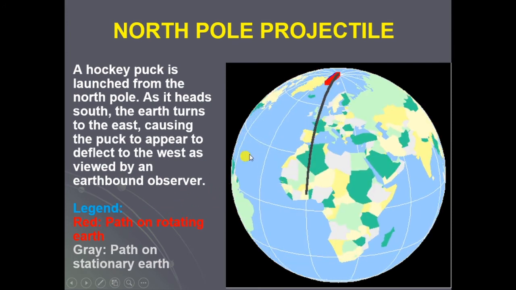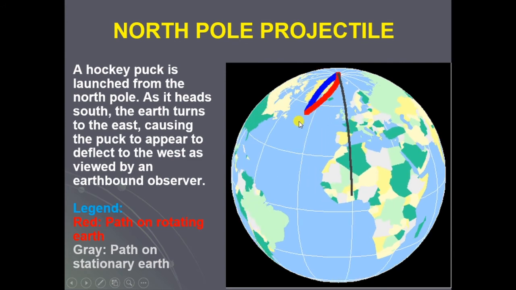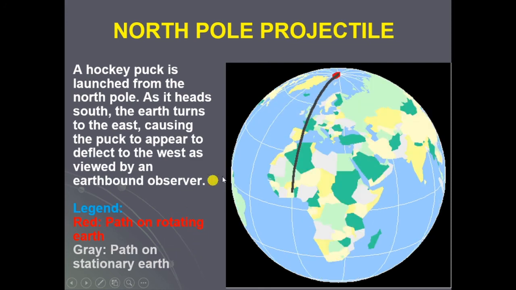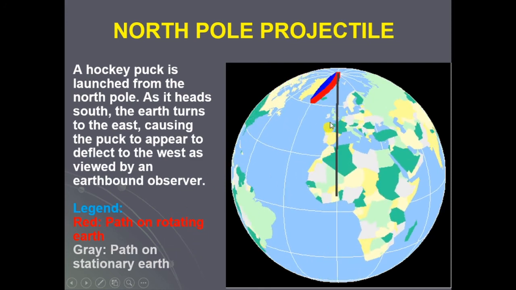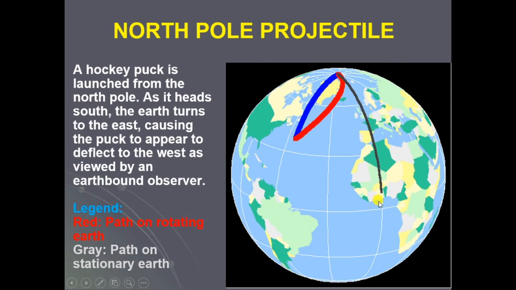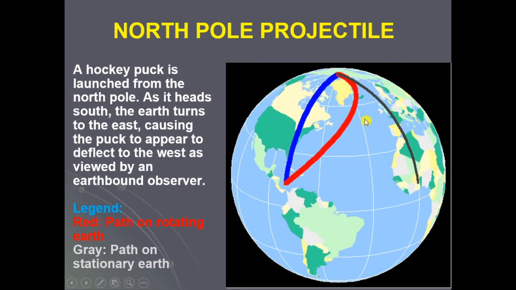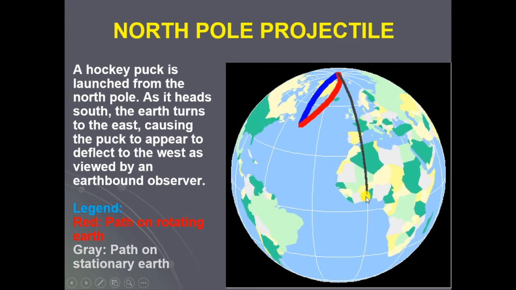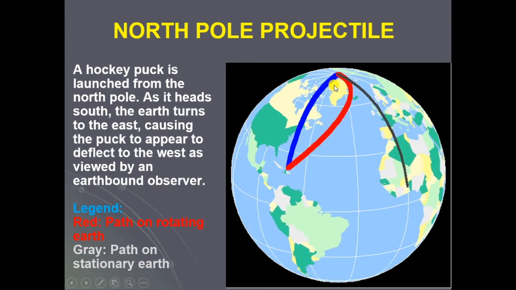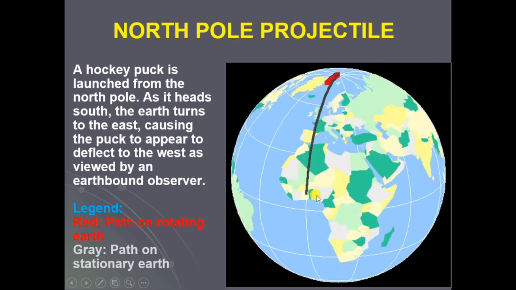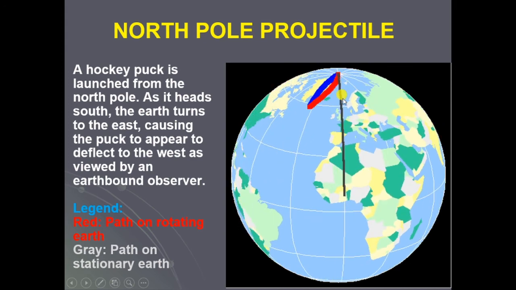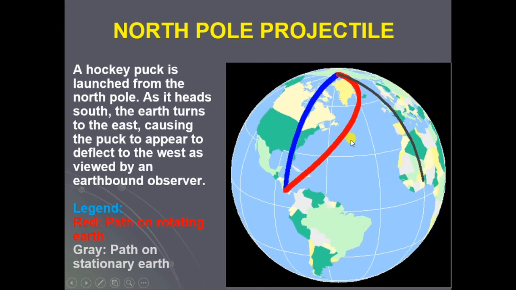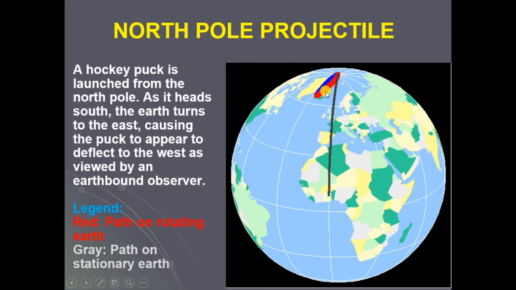The red line is the path on rotating earth, and the gray line is the path on stationary earth. The gray line might have been possible when the earth is stationary, that is, the hockey puck moving in a straight line. But due to the Coriolis forces, because the earth is rotating, its path has been deflected. Hence the actual path will be this path on rotating earth, denoted by red color.